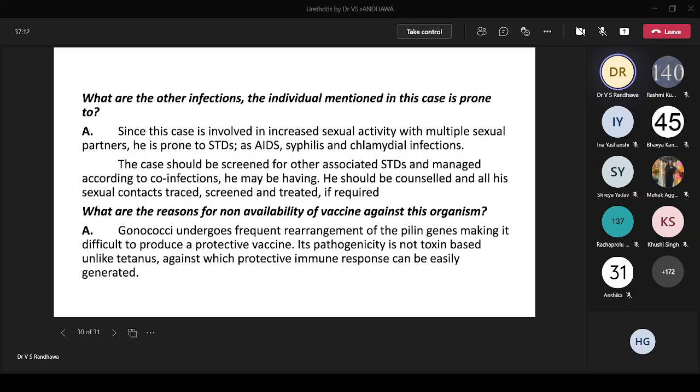If in the container in which we are incubating the plates the CO2 is not there, your growth is not going to be good. And secondly, as I told you, this requires an extended period of incubation. If you just see the plate after 24 hours, you will say it's a false negative. But if you incubate that plate for 36 to 48 hours, you will find the colony. That's the reason why this gets missed out.